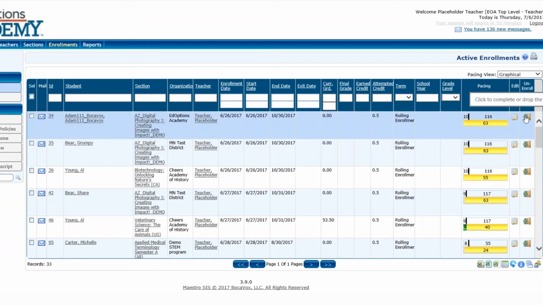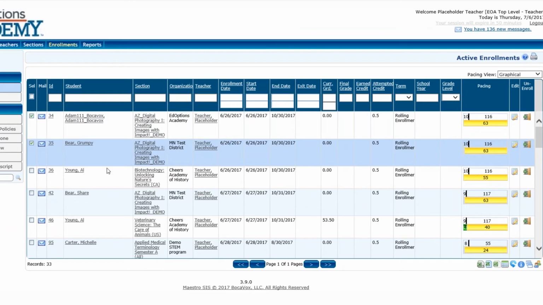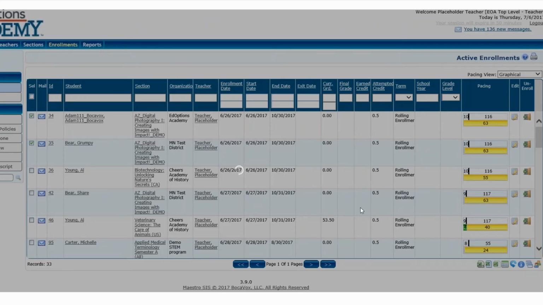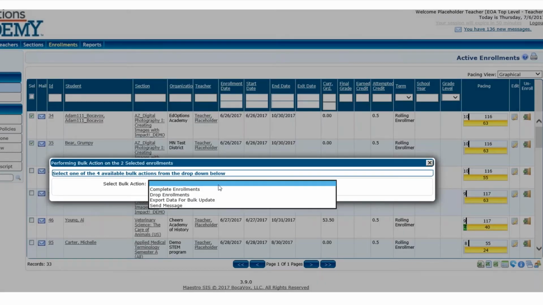And I can do that complete or drop enrollments function that I was doing in the Students tab as well. I have a bulk action on this screen as well. And so my options for that are to complete or drop. I can send a message.